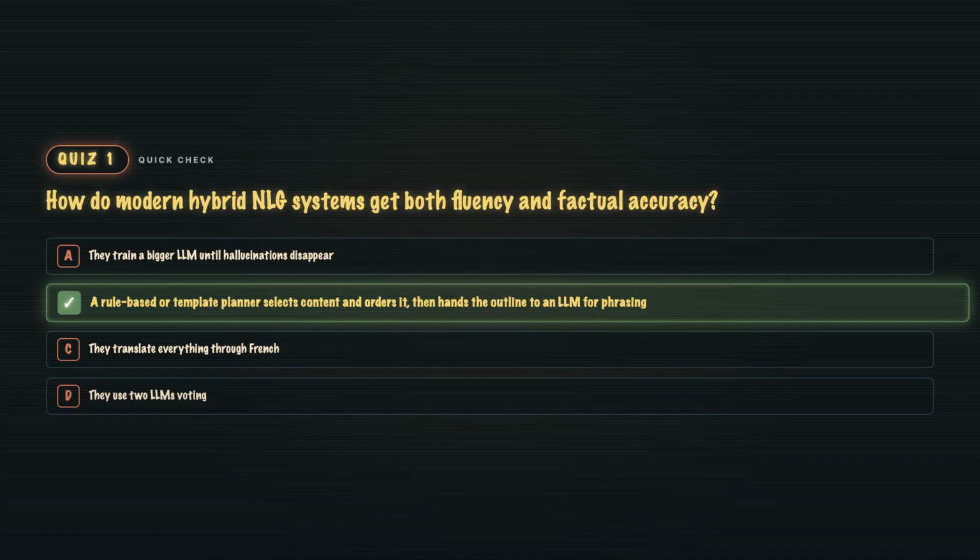B. This is the shape of most production data-to-text pipelines in 2026. A deterministic planner controls what facts appear and in what order. GPT handles the surface English. Best of both worlds. The rules cannot invent. The LLM cannot be boring.